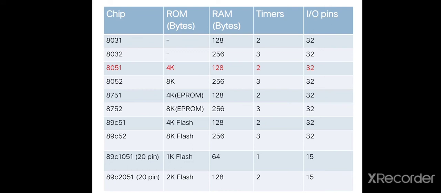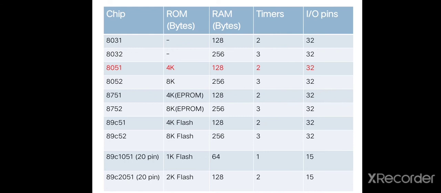Then 8052 microcontroller contains 8 kilobytes of ROM, 256 bytes of RAM, 3 timers and 32 input-output pins. Then 8751 microcontroller has 4 kilobytes of EPROM, erasable programmable read-only memory, 128 bytes RAM, 2 timers and 32 input-output pins.